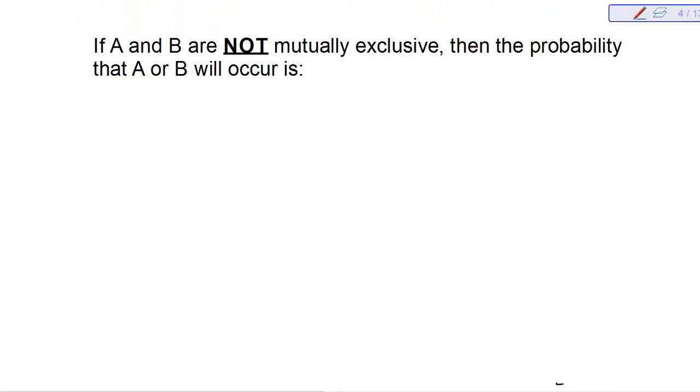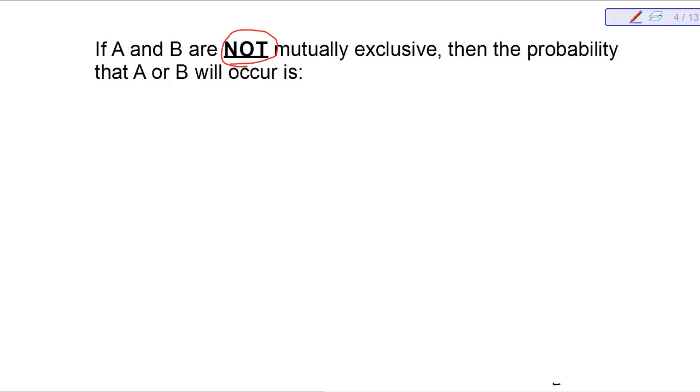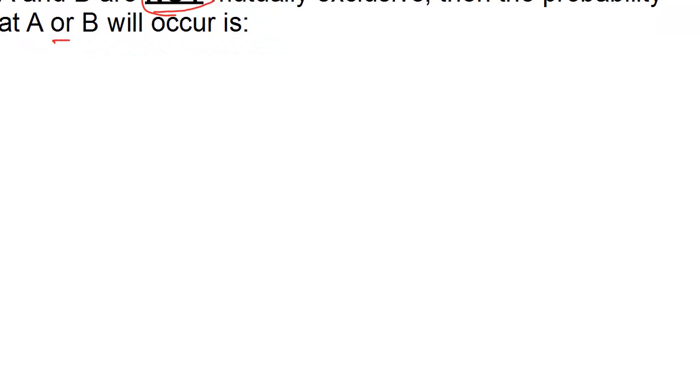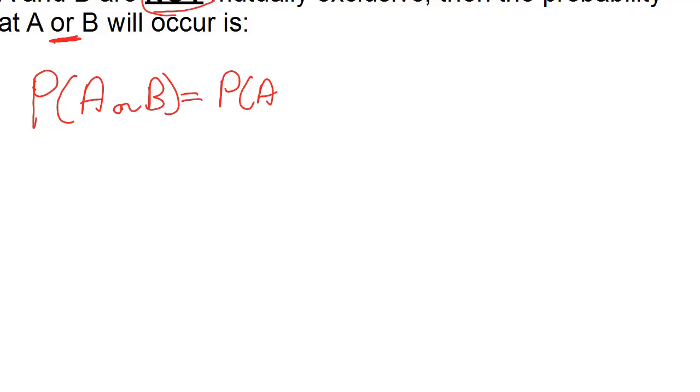So if A and B are not mutually exclusive, key word there, not mutually exclusive, then the probability that A or, and I'm still looking at that word or, B will occur, the probability of A or B, equals the probability of A plus the probability of B, just like we did before, but this time we have to subtract out the probability of A and B happening.